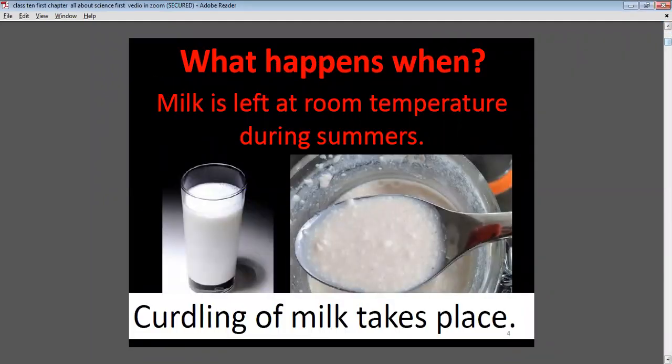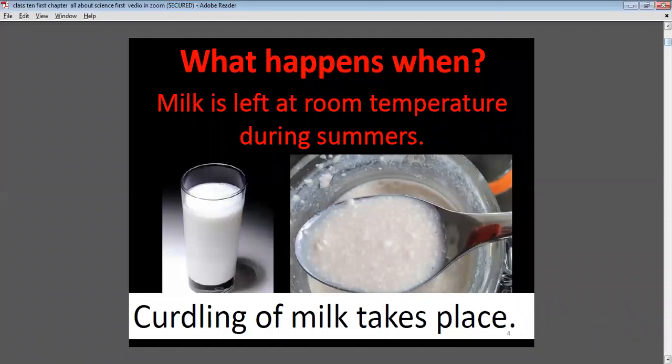What happens when milk is left at room temperature during summer?